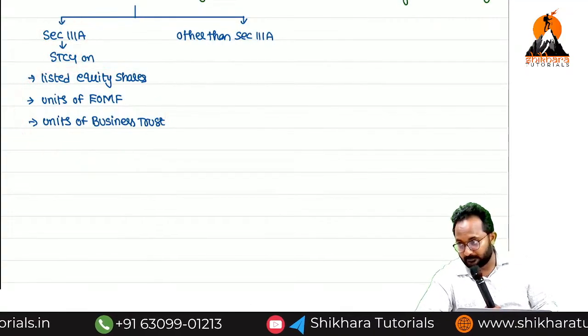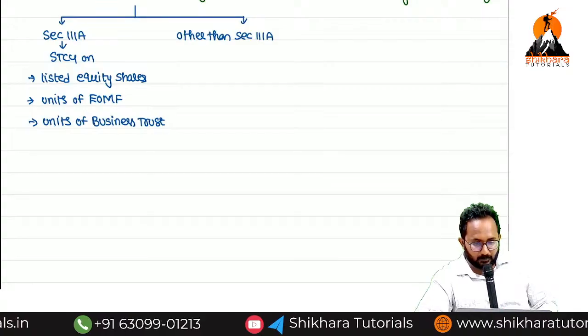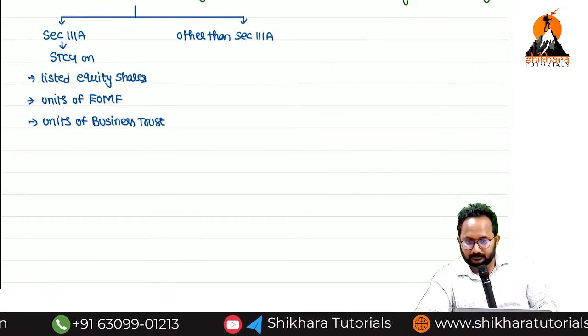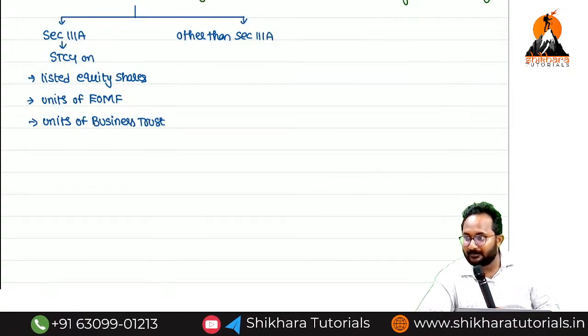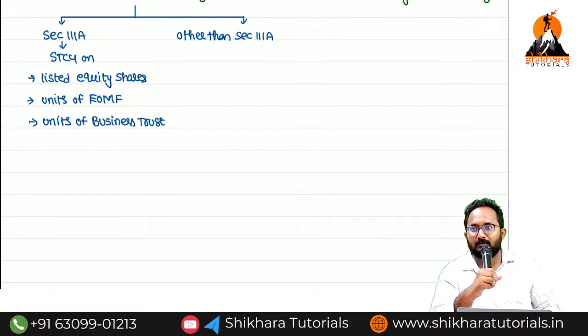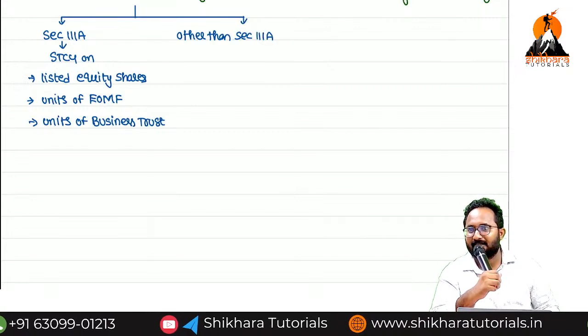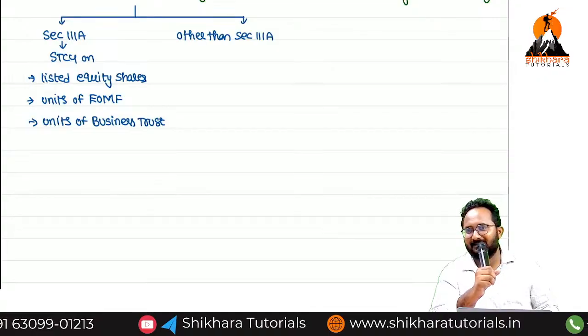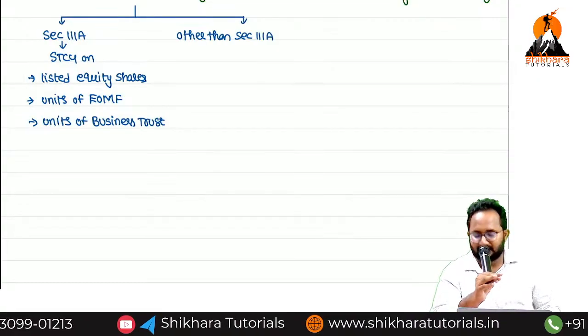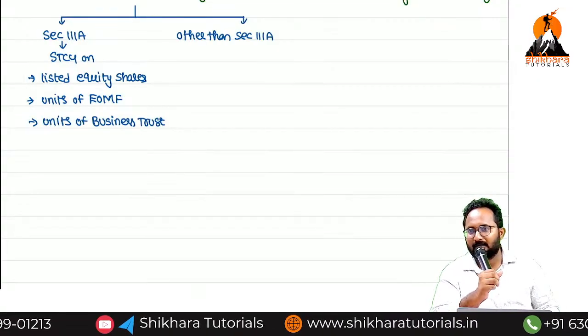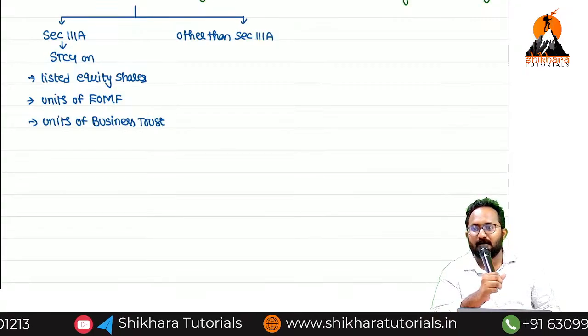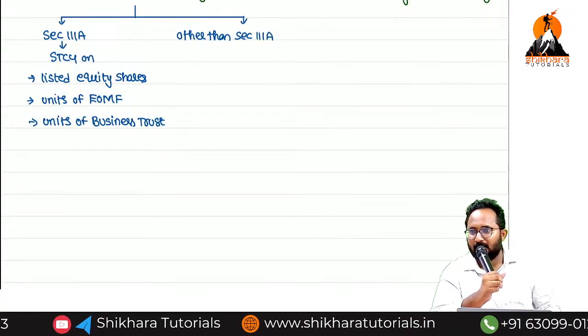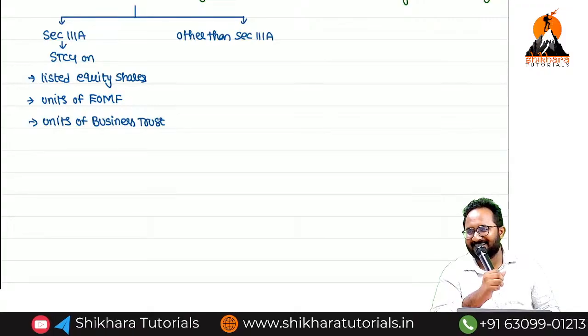Section 111A. Any idea about the tax rate? 20. How do you know all these things? Generally I'm asking. Okay, Annual Finance Act. Super.